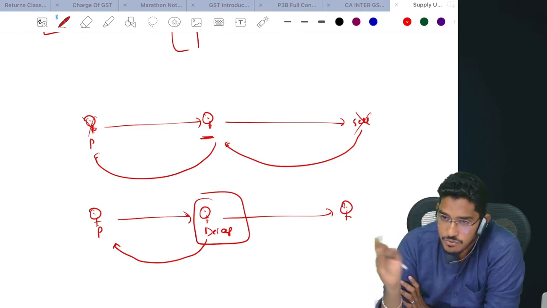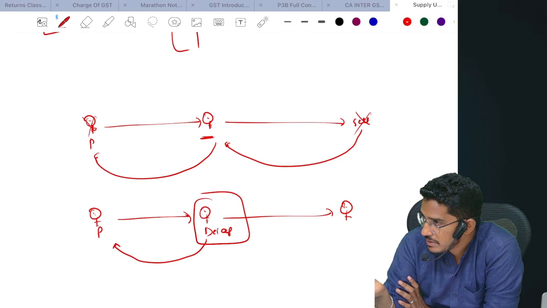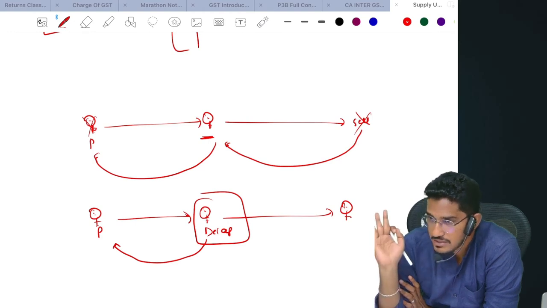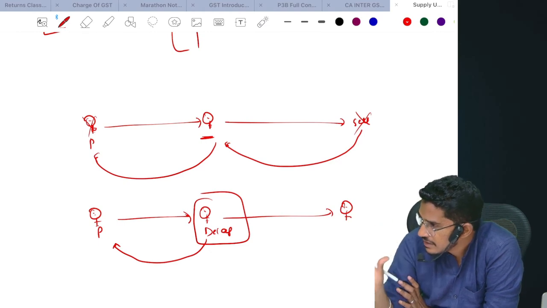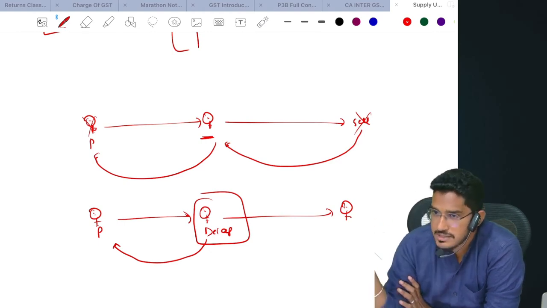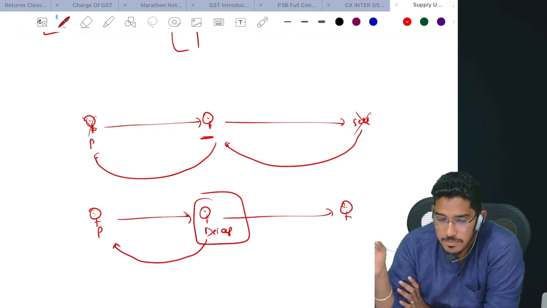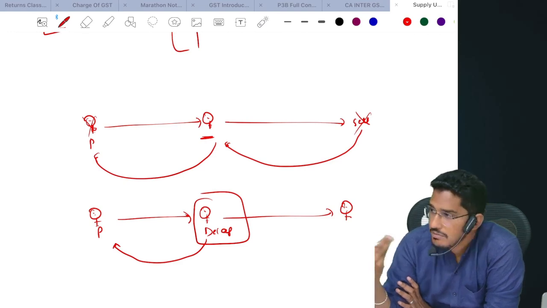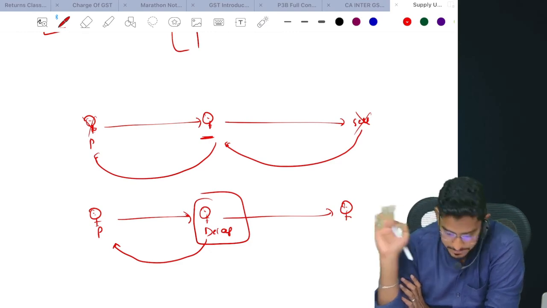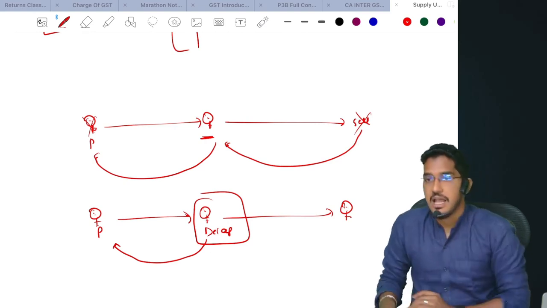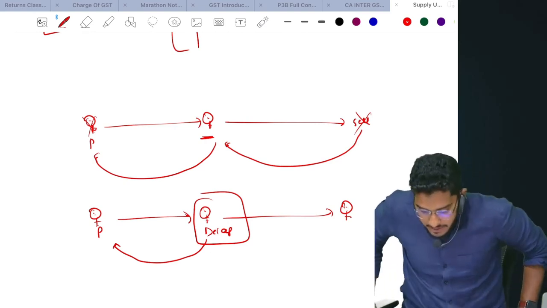Then supply of goods between principal and agent will be considered as supply, even without consideration. Nothing new, they just explain the difference between a del credere agent and a normal agent. Conclusion is the same. Whether a del credere agent will fall under para number 3 or not depends on whether he is issuing the invoice in his own name or not. Understood?